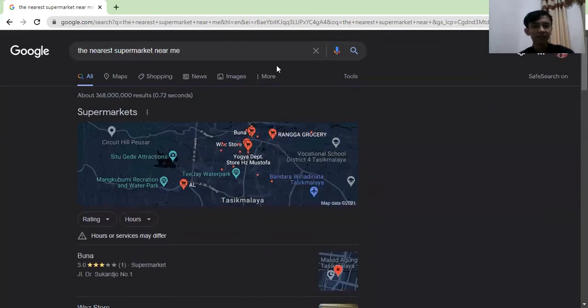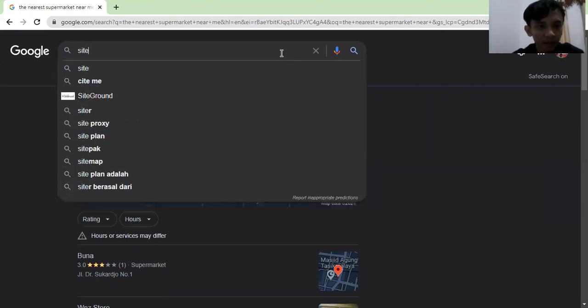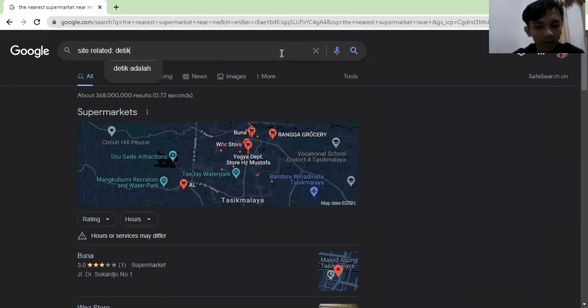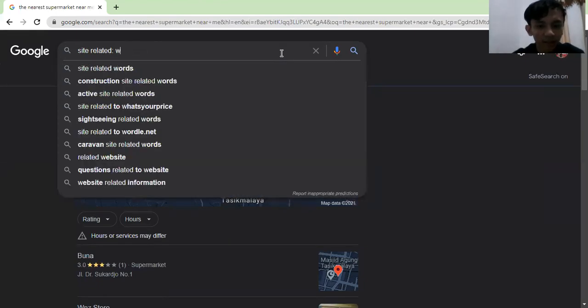The next tip is to find a similar site. For example, you want to find a site related to tick.com or Wikipedia.